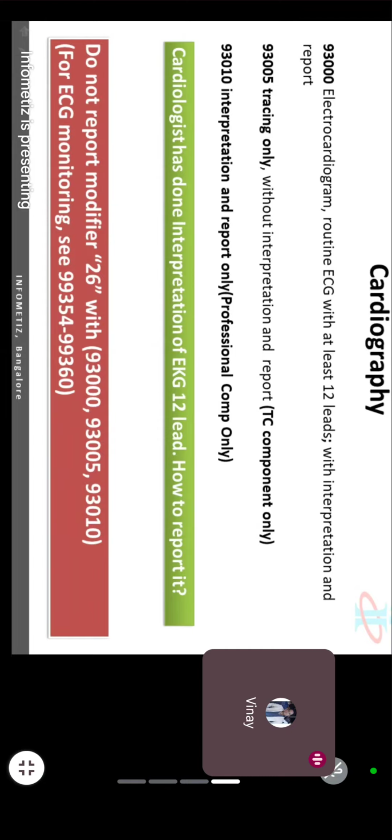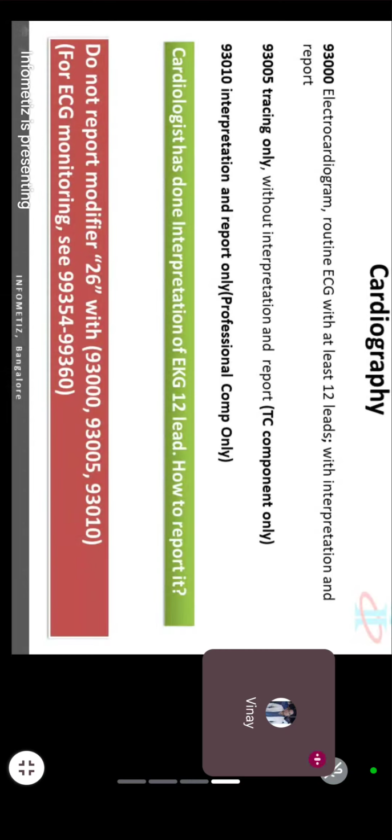And if I have to code only for the doctor, 93010, which is for interpretation and report. How will I read this code? Electrocardiogram, routine ECG with at least 12 leads, interpretation and report only. It means it is only for the doctor, only for the professional.